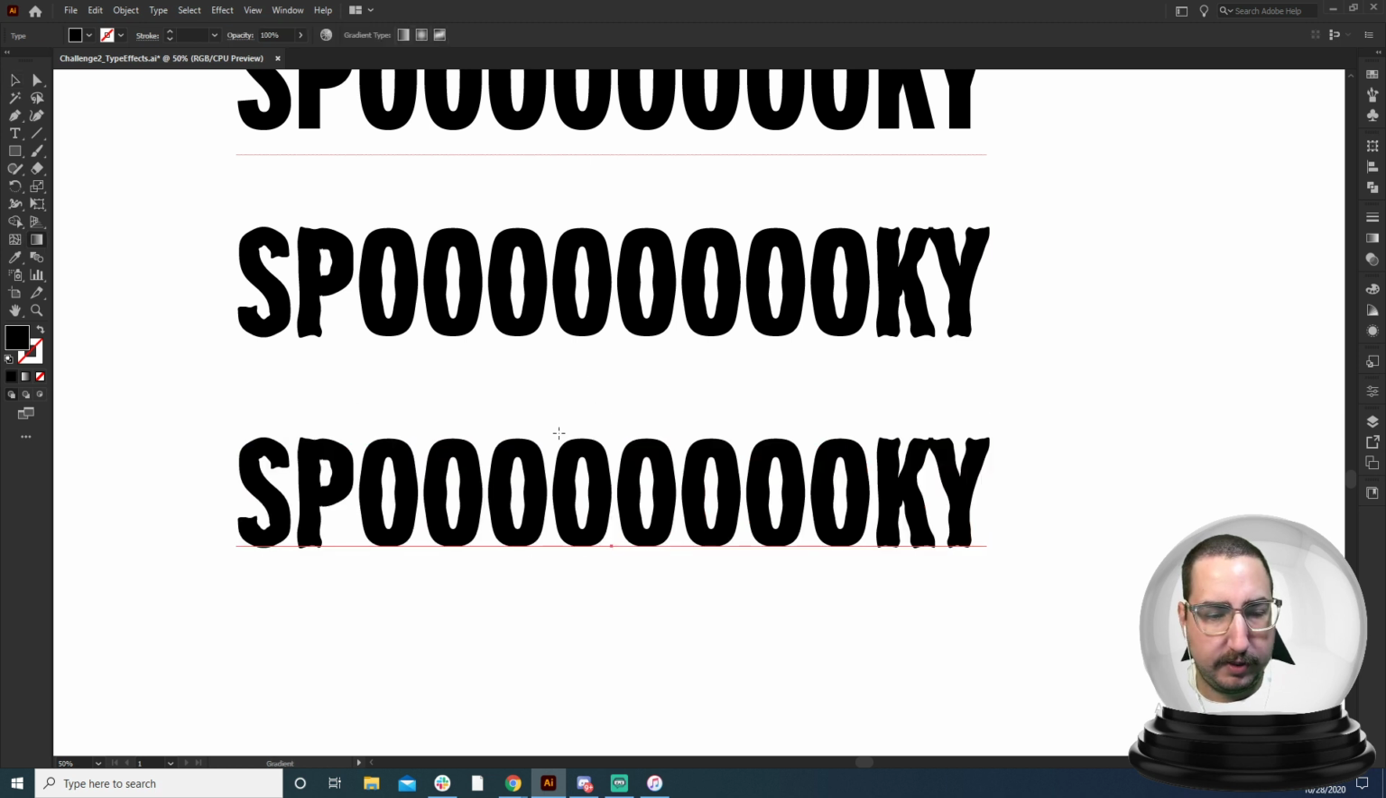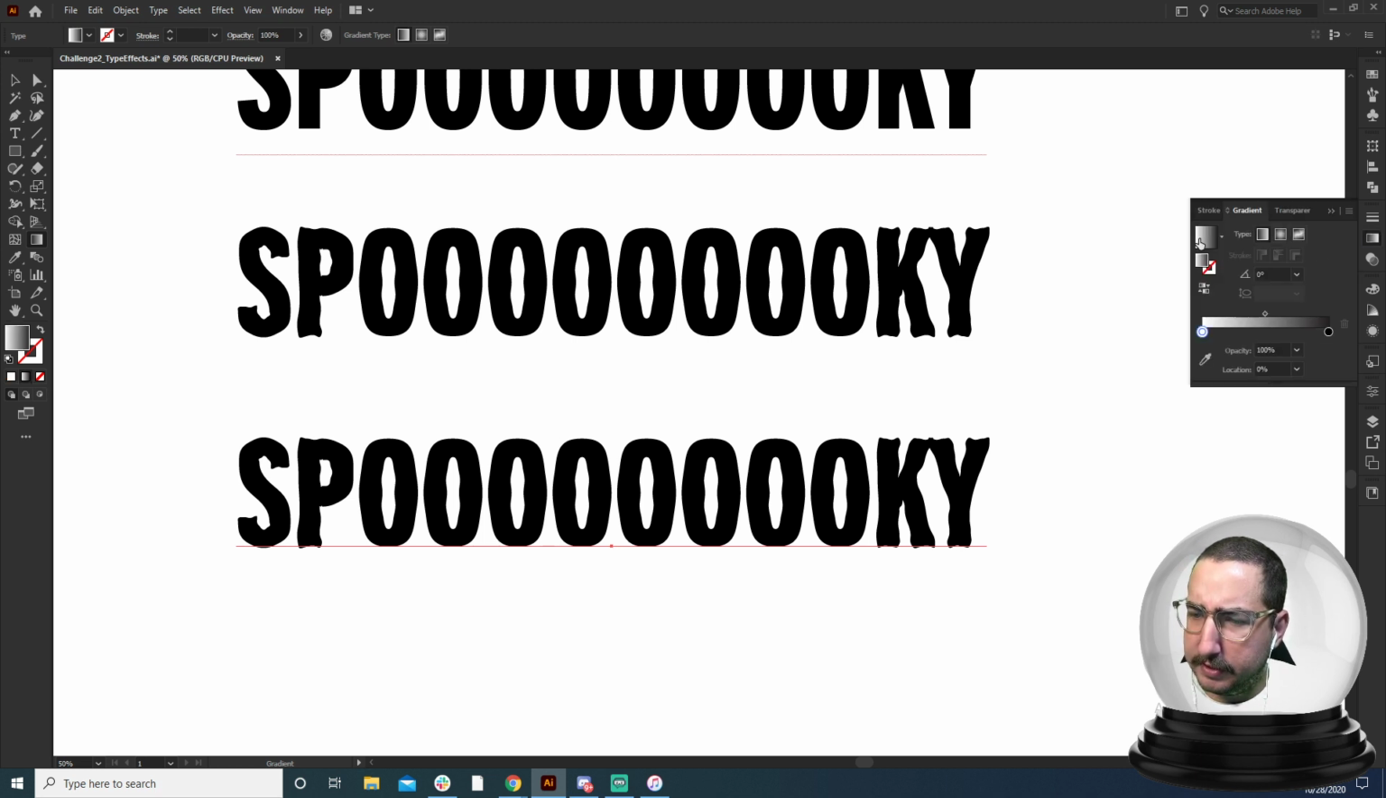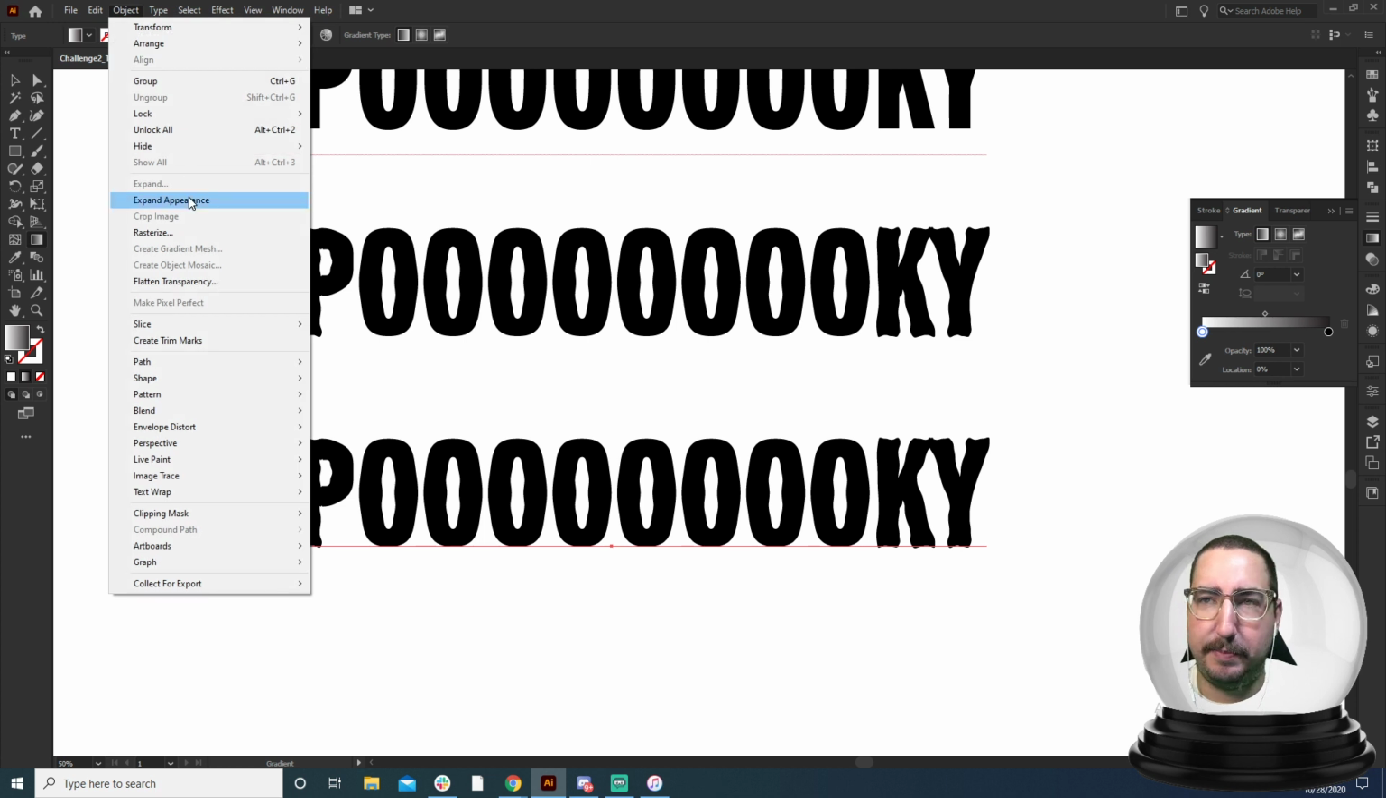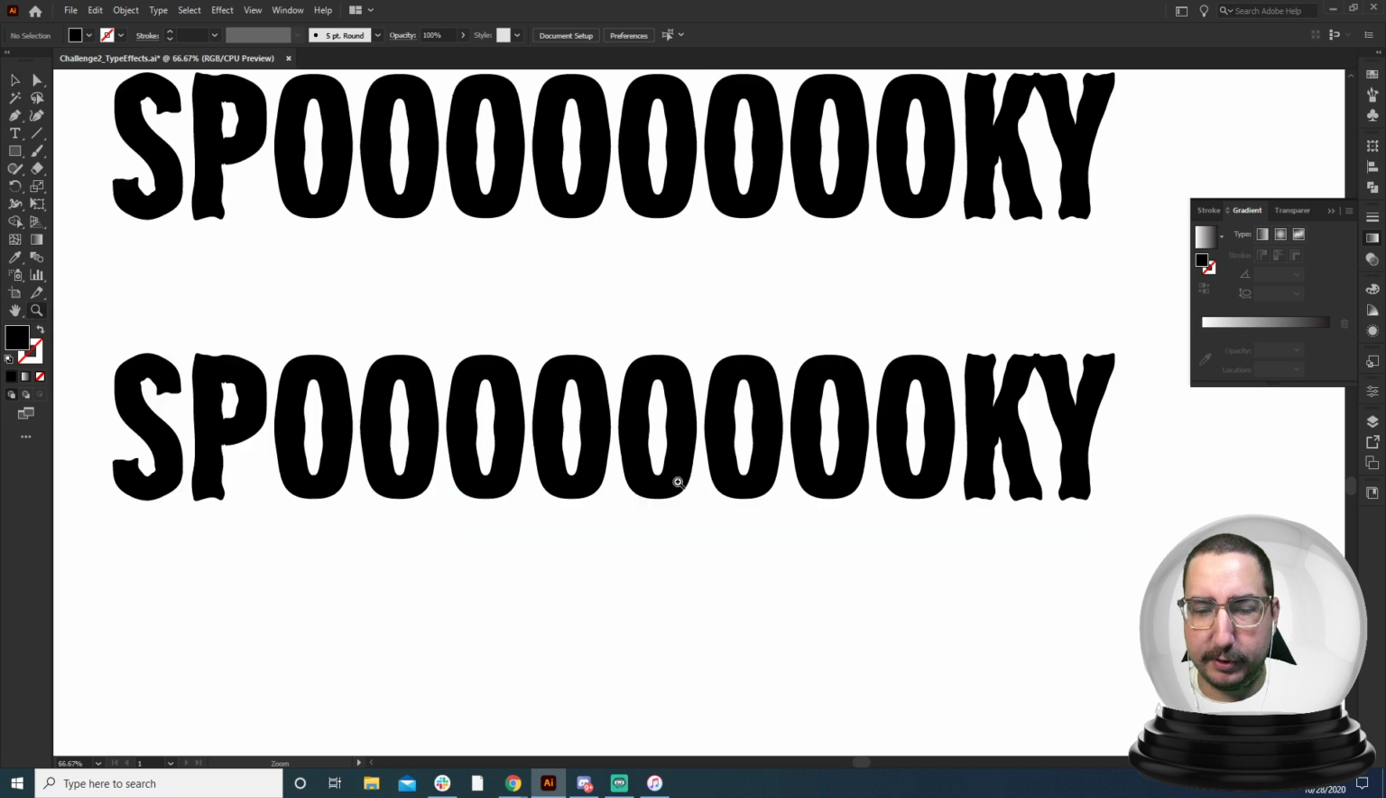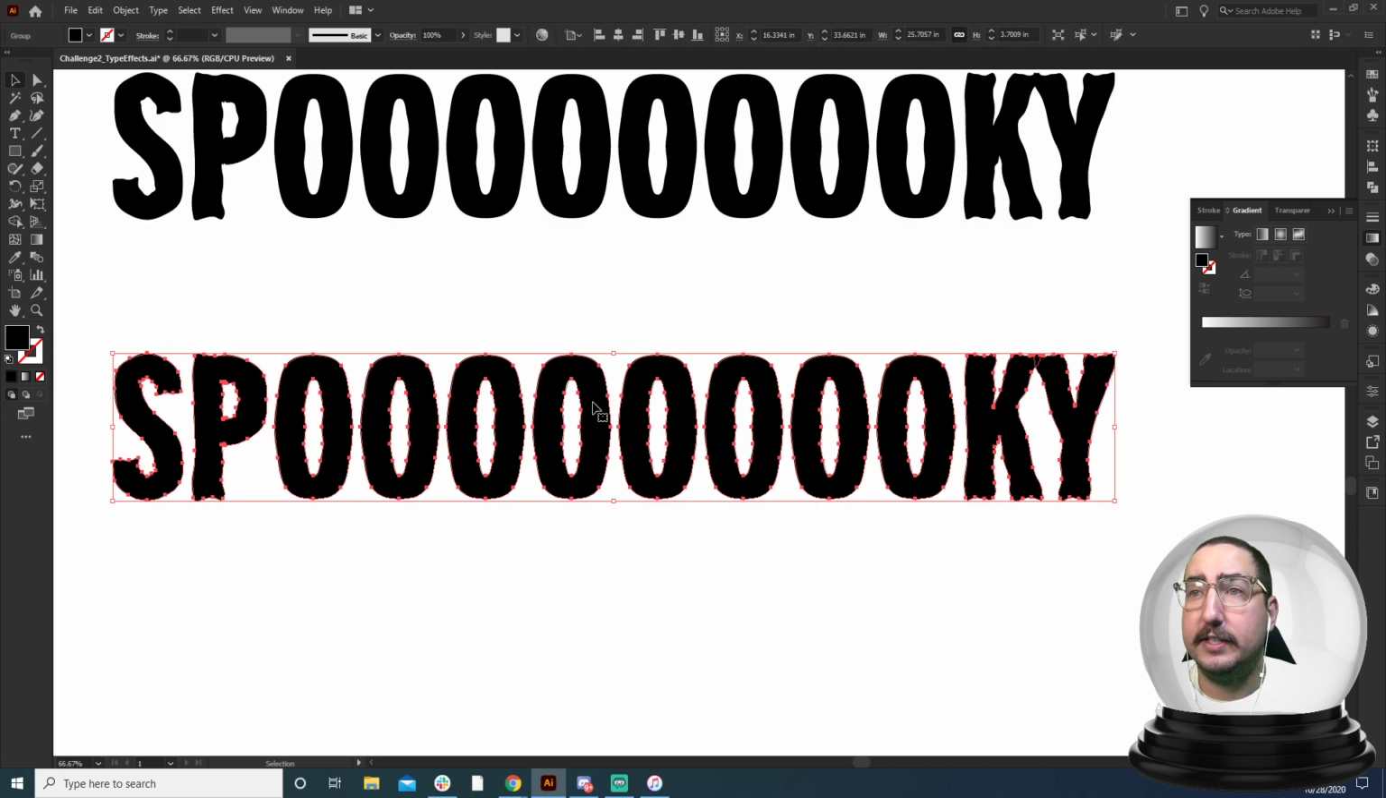So what we can do, oops, I need to outline this. Do I need to outline this? Yes. Okay. So to outline this, we're going to go to Object and Expand Appearance with that selected, and it will basically just expand it. So now we have all of our new anchor points. And yes, sorry, this is Trade Gothic Next Pro. It is in Adobe Font, so you can use that very easily.